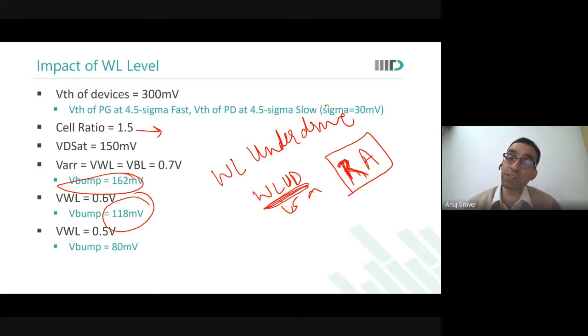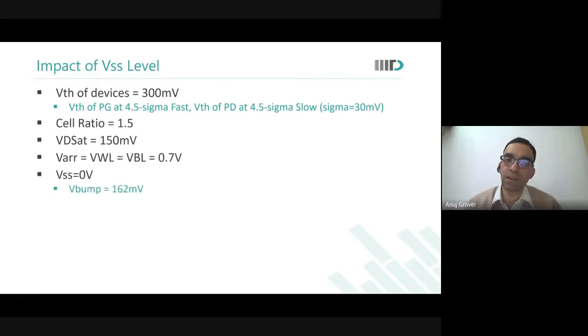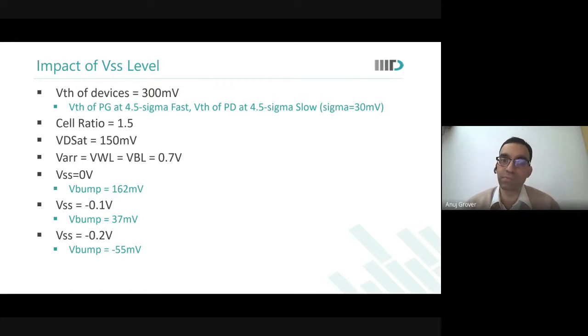Let us look at what other read assist scheme could exist. Let us say VSS. When VSS is 0, bump is 162. If I take VSS to a negative level, bump reduces. Further negative level, bump actually goes negative. So VSS lowering could also be an interesting way to make the cell stable. But VSS is a huge capacitance, is it not? But it has no negative impact on read current. In fact, it helps read current. Are you able to see this?